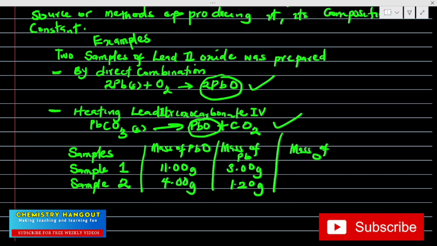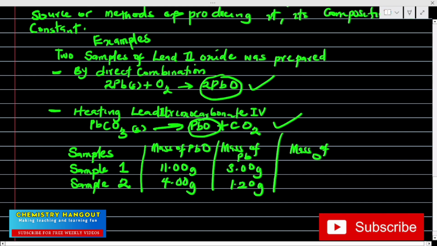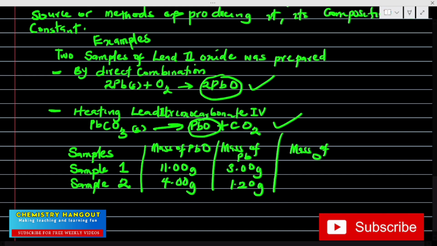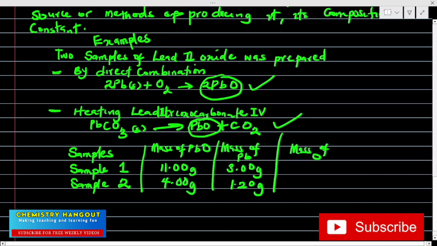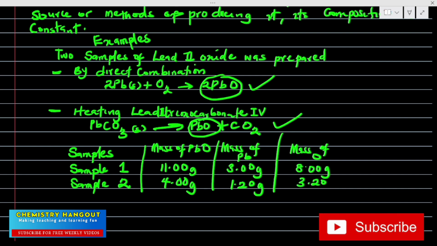We need to subtract this from this to get the mass of oxygen, because the combination of lead and oxygen will give us this lead 2 oxide. So if we subtract that, we are going to have 8.00 gram here, and 3.20 gram here.